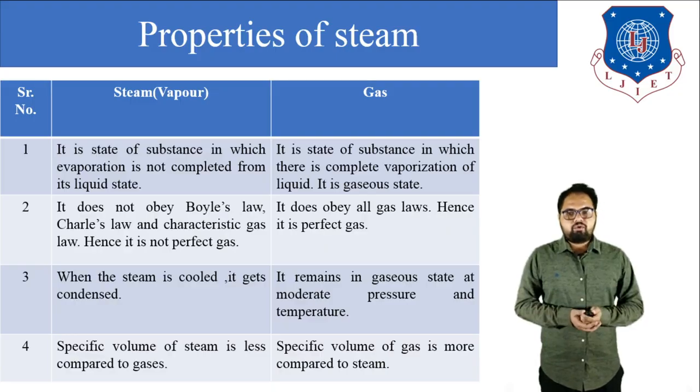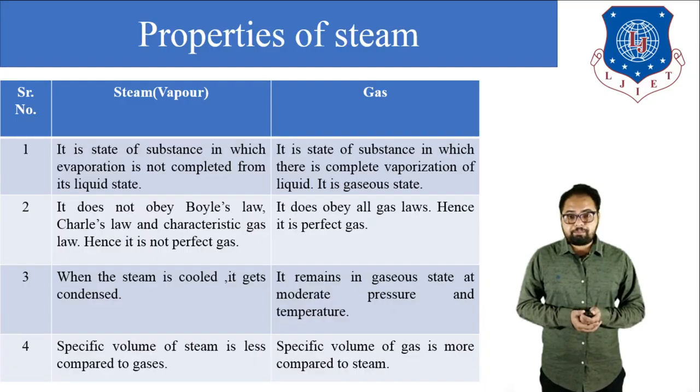So first of all, what is the main difference between steam or vapor and gas? The state of the substance in which evaporation from its liquid state is incomplete is known as vapor, and if the evaporation from its liquid state is completed, then it is known as gas. The gas follows Boyle's law and Charles law, but steam does not. When steam gets cooled, condensation of that steam takes place. Under moderate pressure and temperature conditions, the gas remains in gaseous state.